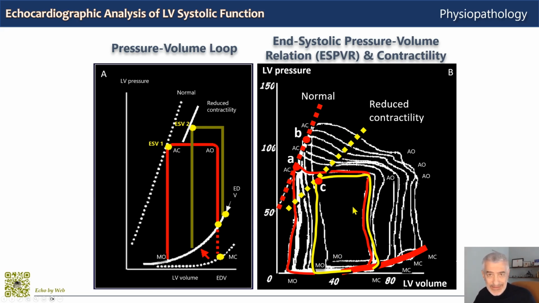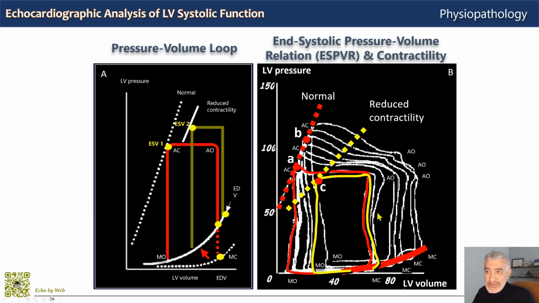In the experimental case in animals, as we see in B, by infusing and increasing blood volume, we obtain an increase in filling of the left ventricle with multiple end diastolic points, and we produce a family of pressure volume loops which increase in area because we increase preload. This relates to the Frank-Starling law of the heart, which relates preload and stroke volume, but we will talk about this later.